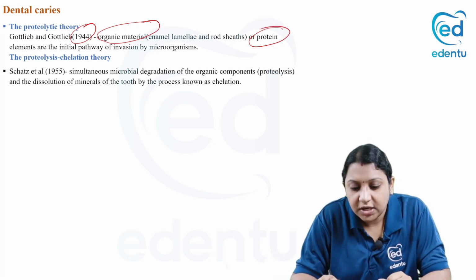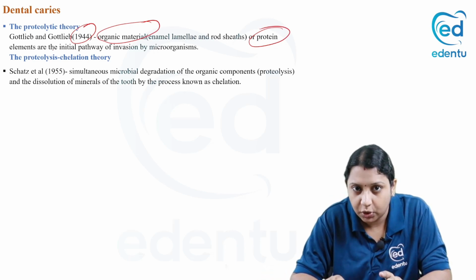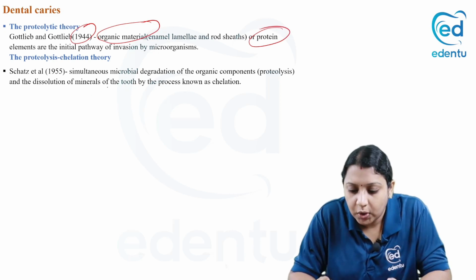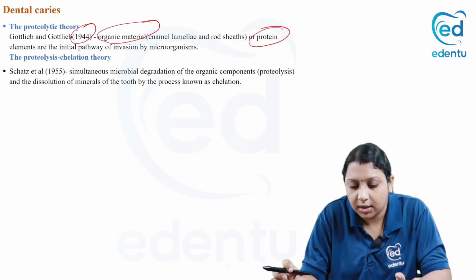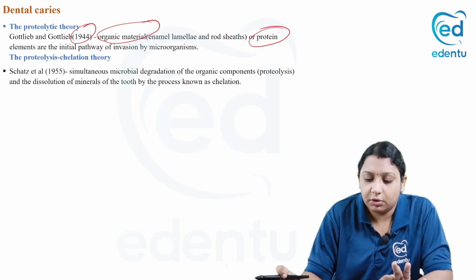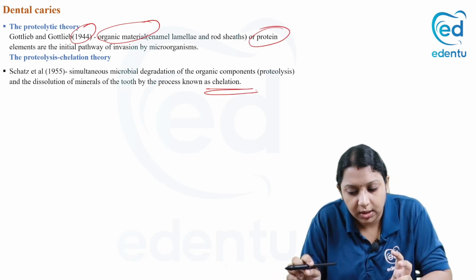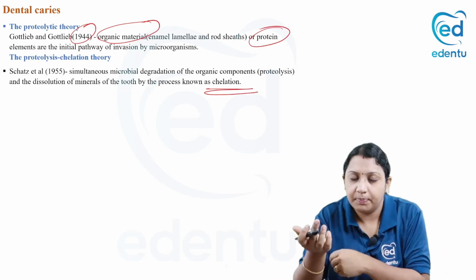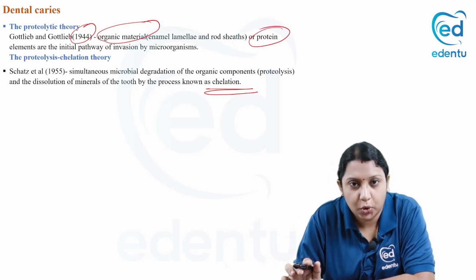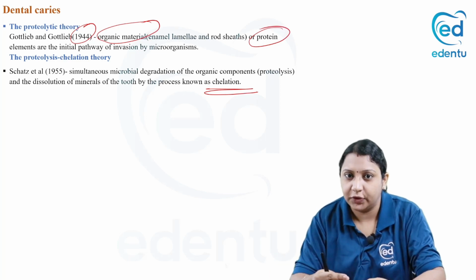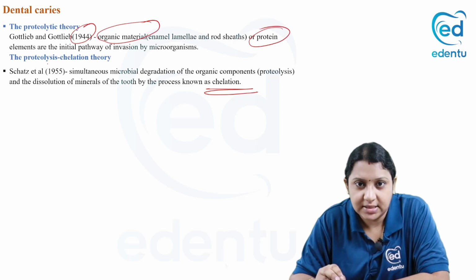Then Schartz also came up with proteolysis, not only proteolysis, but with chelation. The proteolysis chelation is the simultaneous microbial degradation of the organic components and the dissolution of the minerals of the tooth by the process known as chelation. Okay, so there only the proteins and the organic material were present in the proteolytic theory. It is by the process of chelation that it causes decay, is what Schartz proposed in the proteolysis chelation theory.